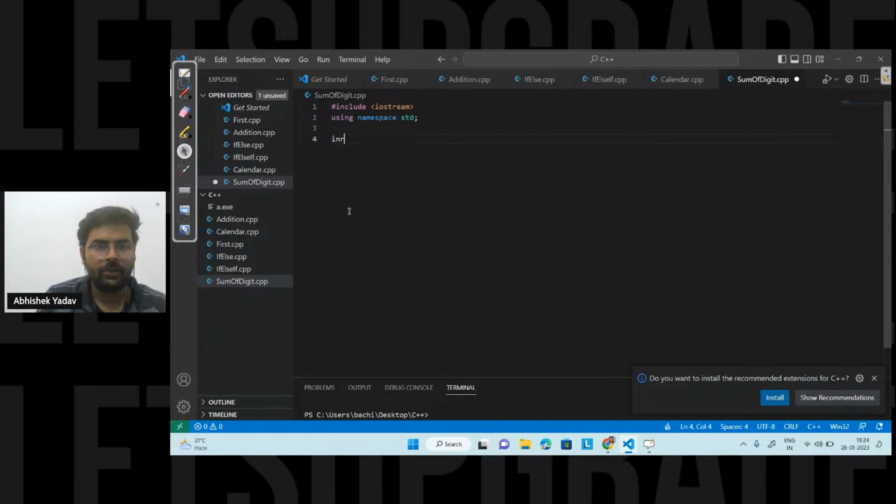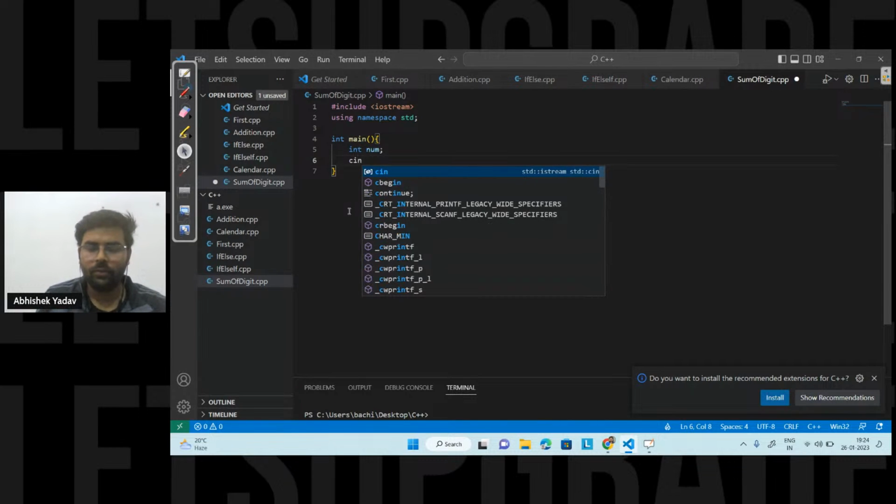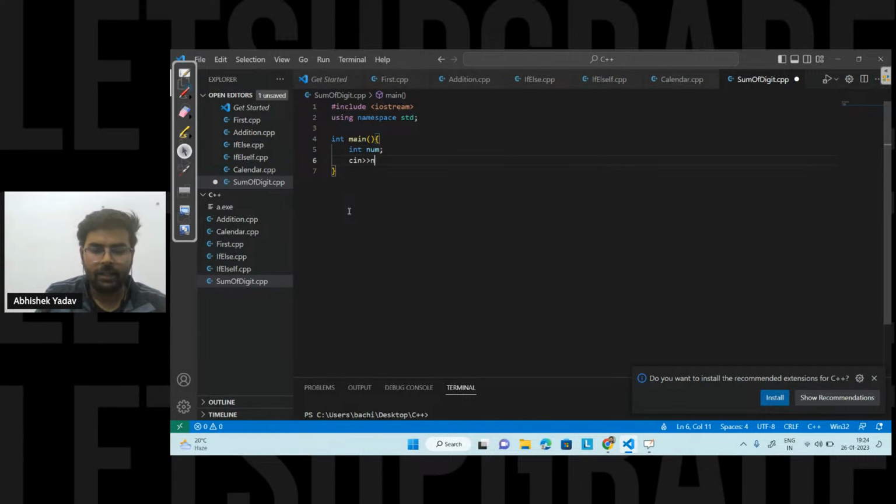After that, the entry point, that is int main, and after that I want the number, right? So I will take the number from the user. In order to take the number from the user, first you have to declare the variable, and after that you have to use cin, and here you write the name of the variable. So you got the number.